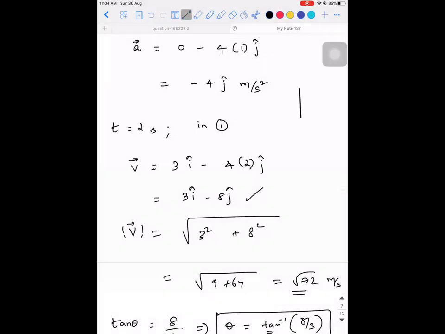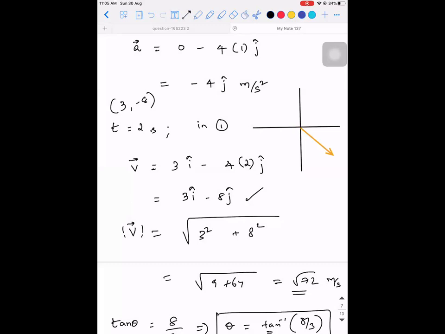Listen. So when I take a basic coordinate system, okay, 1 minute. Okay. So when I say 3 i cap minus 8 j cap, I'll write it like an ordered pair. You have learned this in relations, right? You know what is an ordered pair. The ordered pair is 3 comma minus 8. The meaning of 3 comma minus 8 is this is the coordinate of this particular position vector. So 3 comma minus 8 belongs to which quadrant? Second. 3 comma minus 8. It belongs to fourth. Fourth. Okay, it will be something like this.